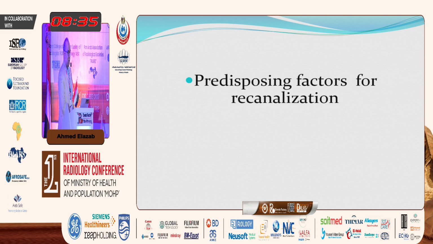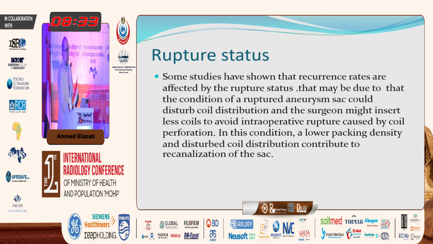Predisposing factors for recanalization. First, the rupture status. Some studies show that the recurrence rate is affected by the rupture status. This may be due to the conditions that the ruptured aneurysm sac could be disturbed, coil distribution, and the surgeon might insert fewer coils to avoid intraoperative rupture caused by coil perforation. In this condition, lower packing density and disturbed coil distribution will contribute to recanalization of the sac.